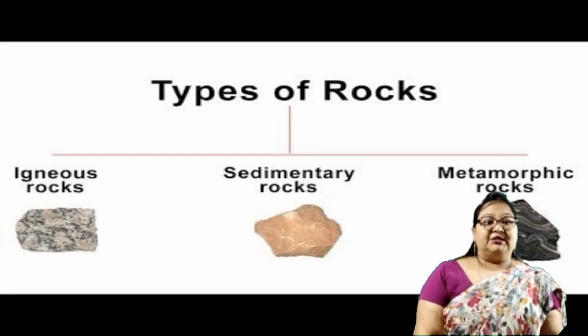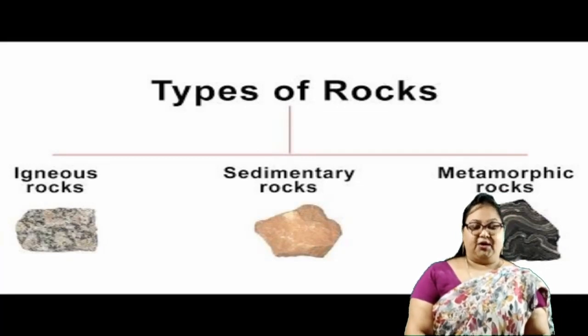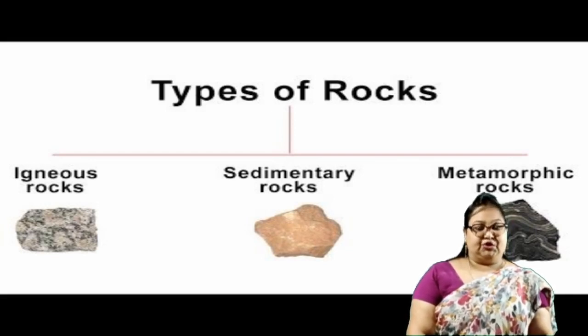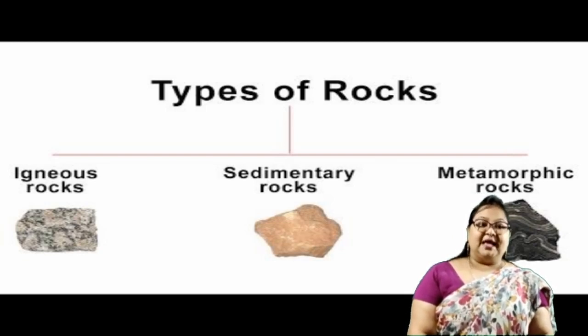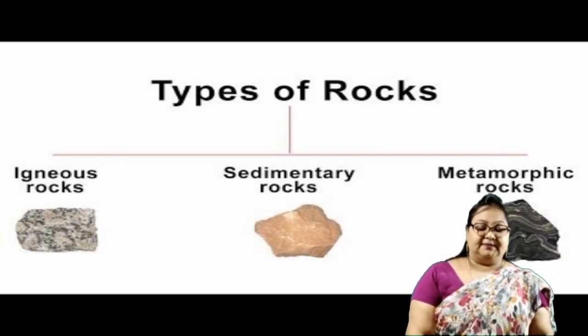solidification of molten magma. The second type of rock is sedimentary rock. It is also called secondary rock, and the name sedimentary derives, as the name suggests, from the word sediments, which means deposition. These rocks occur in layers or strata, and thus they are also called stratified rocks.